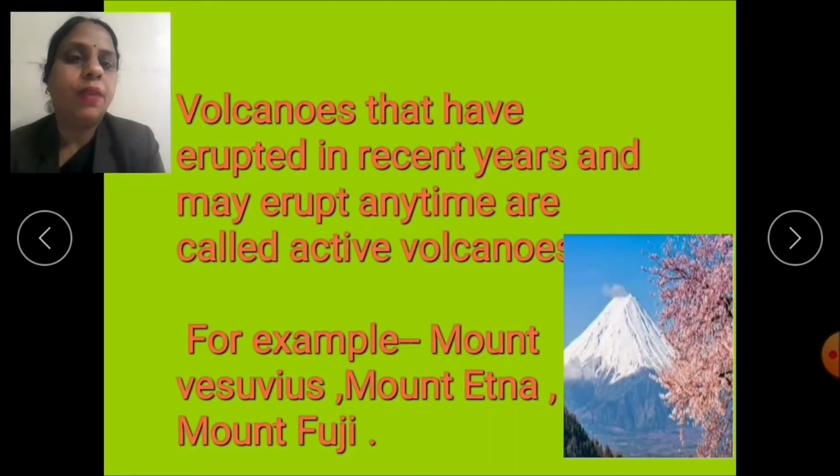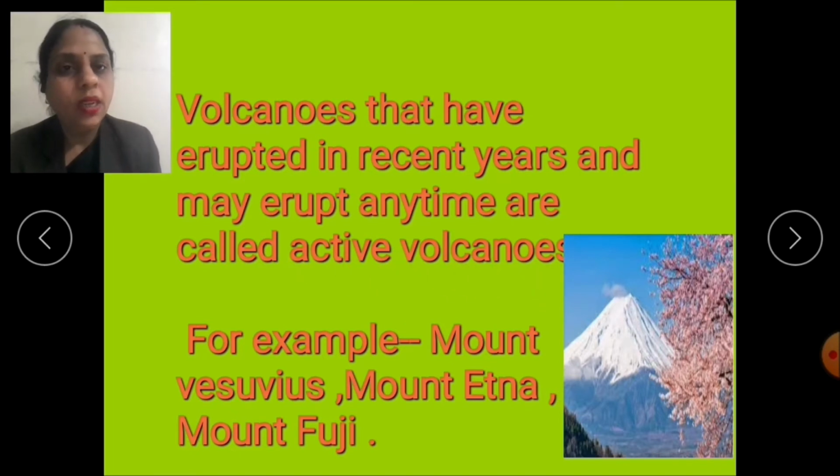Volcanoes that have erupted in recent years and may erupt any time are called active volcanoes. That means, children, some volcanoes have already erupted in recent years, but there is a chance that they can erupt again any time. So these volcanoes are called active volcanoes.